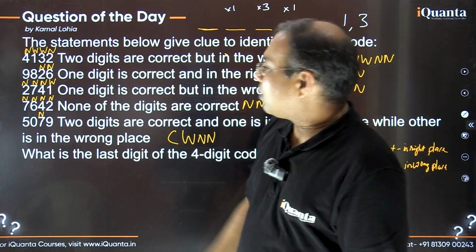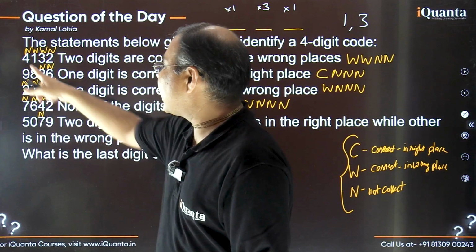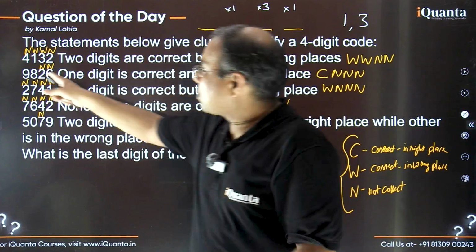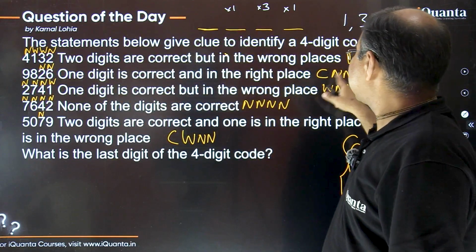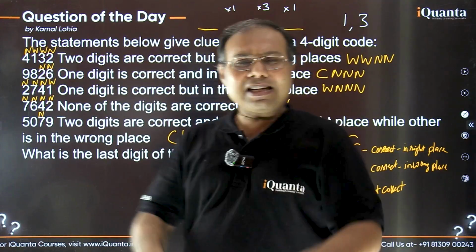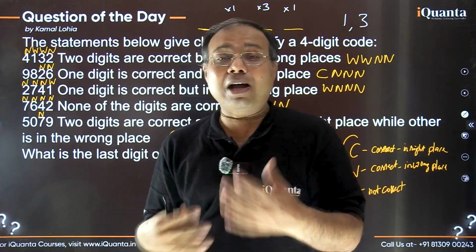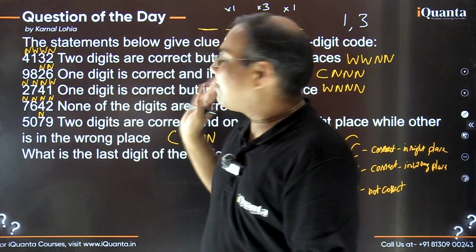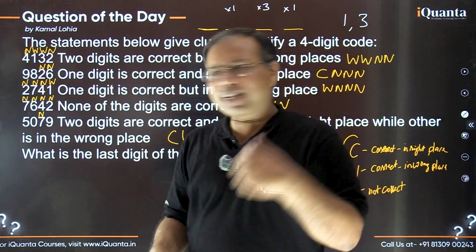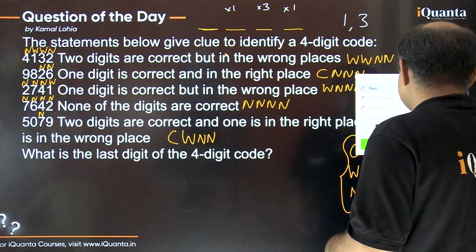5 has not come anywhere else, 0 has not come anywhere else, and 9 had appeared earlier here, right? 9 is one of the digits which have appeared earlier. Okay, and in this clue, we knew that C, N are remaining now. So one of them is C, one of them is N. Now let's take a guess. But now we need to trial only, because so far we have identified everything exactly. But for the further digits, now we have to try. Let's try. So what can we try? The trial part is very simple.